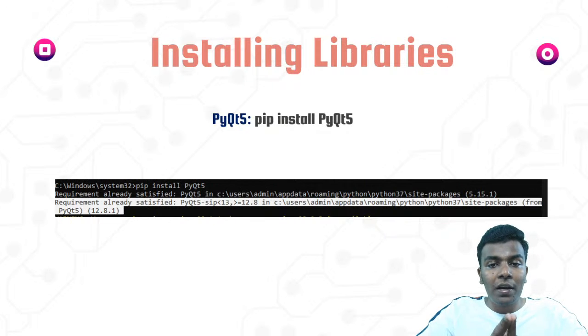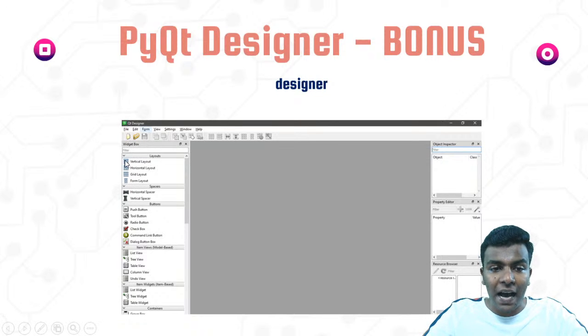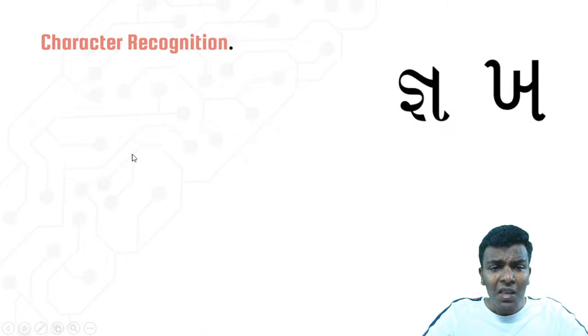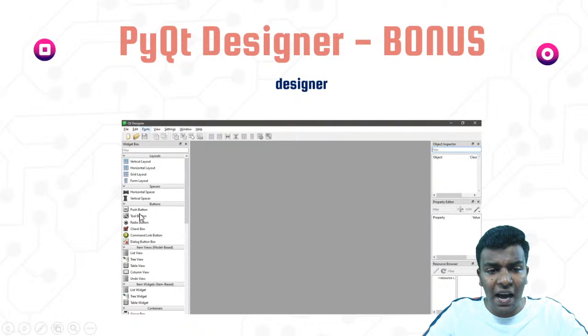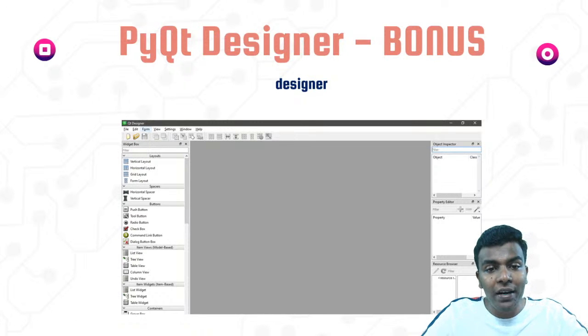Here I can't do the restart and all. Here the designer will look like this. This is the Qt Designer. On the left side, it has the boxes. Here we have push buttons, tool button, radio button, check boxes, list view, and tree view. There are a lot of menus present on the left side. You just choose any one option to draw it in your window.